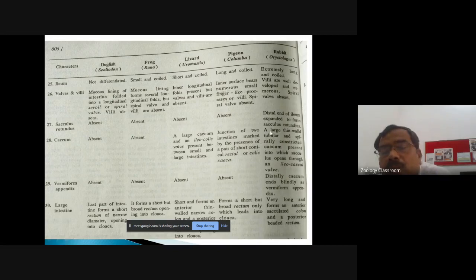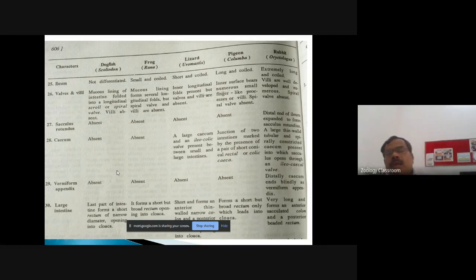While in the case of the mammal, a large thin-walled tubular and spirally constricted cecum is present, into which the sacculus opens through an ileocecal valve.